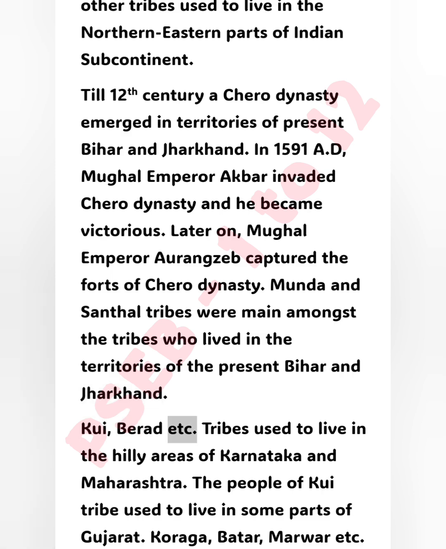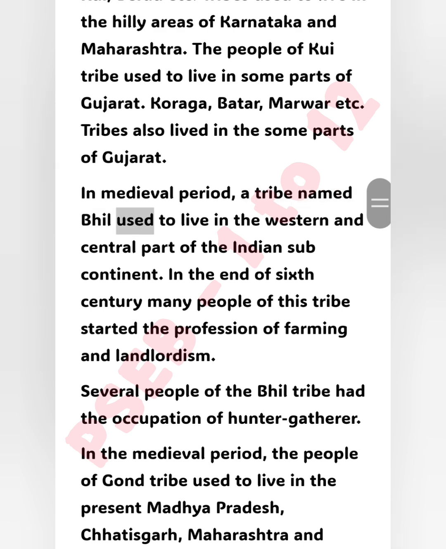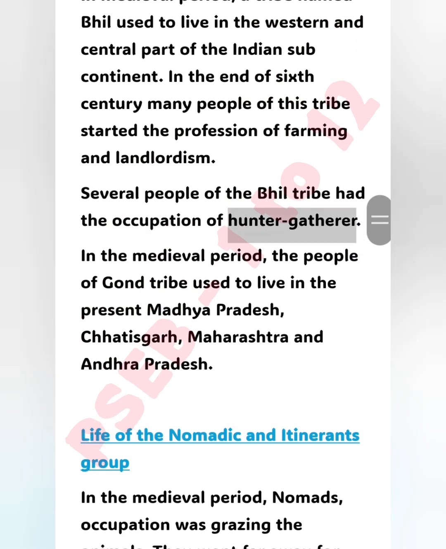Kuay, Barad, etc. tribes used to live in the hilly areas of Karnataka and Maharashtra. The people of the Kuay tribe used to live in some parts of Gujarat. Karaga, Beta, Marwar, etc. tribes also lived in some parts of Gujarat. In the medieval period, a tribe named Bhil used to live in the western and central part of the Indian subcontinent. At the end of the 6th century, many people of this tribe started the profession of farming and landlordism. Several people of the Bhil tribe had the occupation of hunter-gatherer.